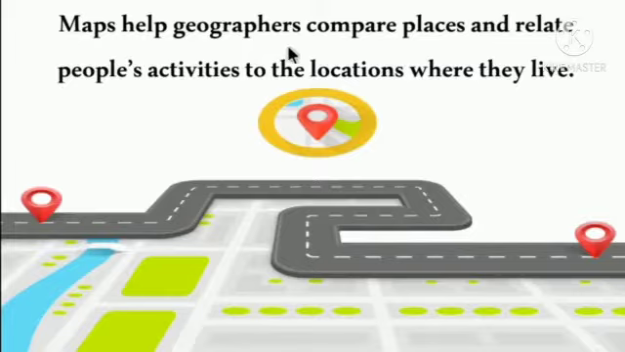Map helps geographers compare places and relate people's activity to the location where they live. So the map helps to compare places, meaning it helps to compare the distance from one place to another and also to find out the people's activity according to their location.